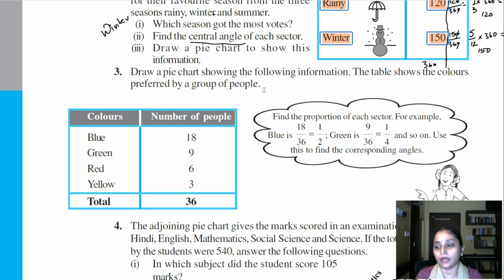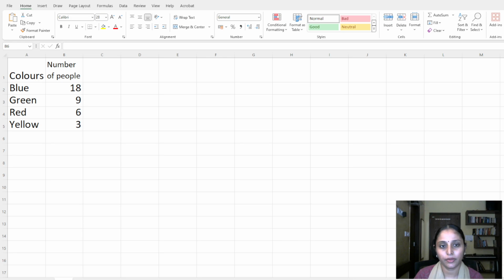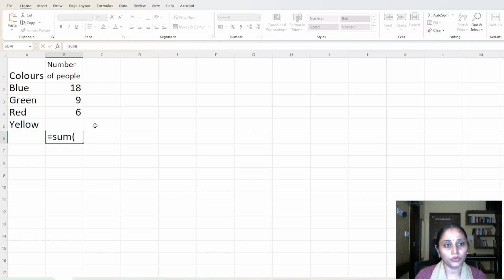Like I told you earlier as well, what we are going to do here is, first we need the table that gives us the fractions and then the central angle, and from the central angle you can construct the pie chart. Okay, let me copy this information onto an Excel sheet. So here I have the data with me on the Excel sheet. In the Excel sheet I don't need the other two columns in order to get the pie chart. I can do it directly, but I'm going to show you because you need the other two columns in order to find the central angle.